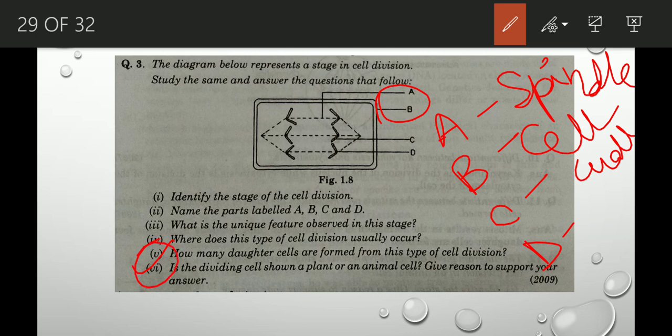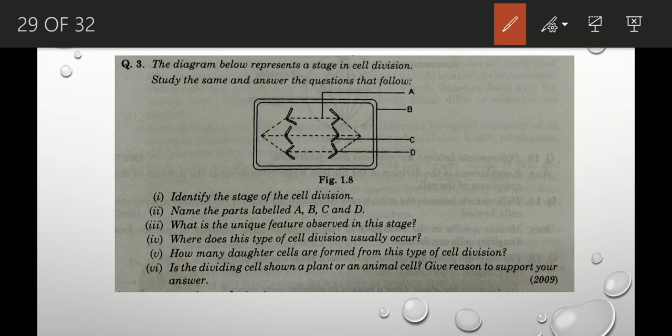Okay. Now what is C? Look very carefully. C is chromosome. Of course it's chromosome, right? And what is D? D is the centromere to which it's attached. See? D is this portion. D is centromere to which the sister chromatids get attached. Right? So C is chromosome and D is centromere. A is spindle fiber, B is cell wall. It is the outermost layer. Clear? These are the 4 labelings.